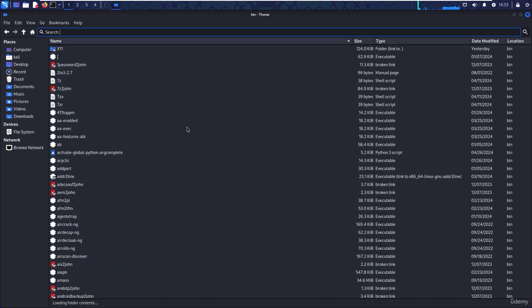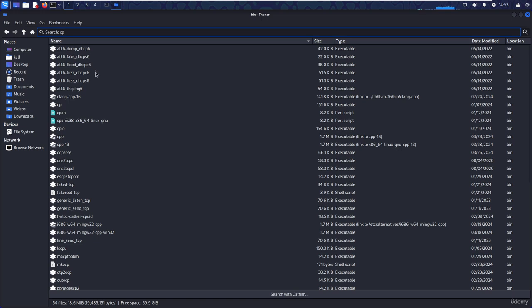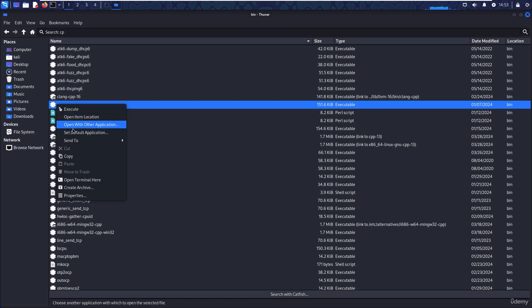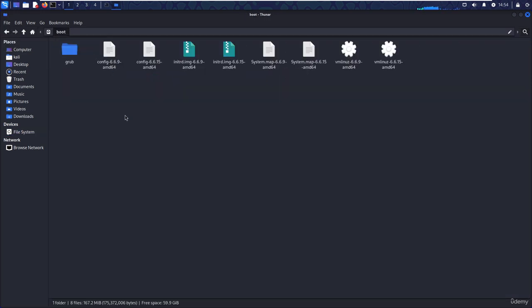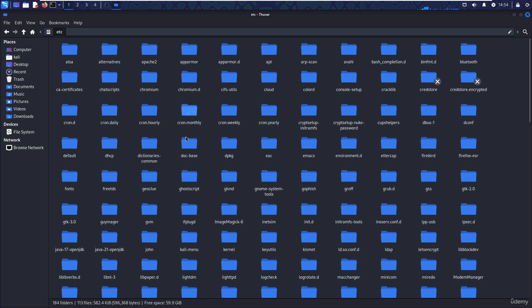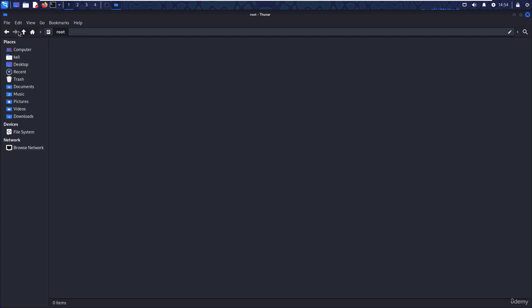So both are possible, through CLI and GUI. Now I want to search cp. So cp is here, which we use for copy. I can execute this one, it is used to copy files. And that's it. Similarly, we can go back to the other folders. We have boot, which is boot related stuff, then device related, these are the devices, disk and all those stuff. And similarly etc, which we discussed. In the home directory we have the user Kali, and there is a root directory as well, which we cannot access, this is for the root user only.